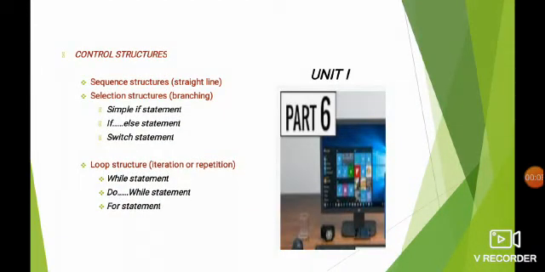The control structure consists of three types. They are sequence structure or straight line, selection structure or branching, loop structure or iteration or repetition structure. The selection structure consists of three types. They are simple if, if else, switch statement. The loop structure consists of three types. They are while statement, do while, for.